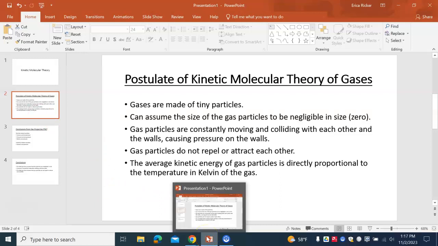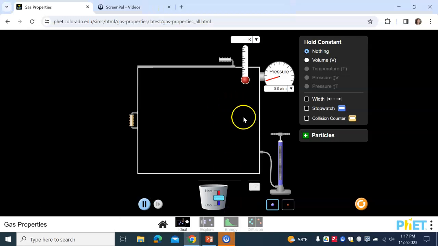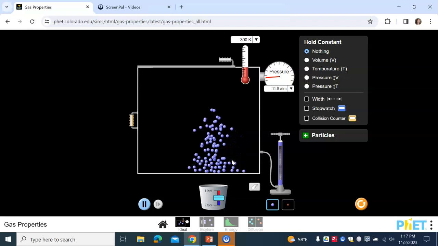So hopefully you're feeling better with the postulates of kinetic molecular theory. Let's actually look at it using this PhET. In here we have a gas inside of this box. Well, technically we don't yet. So we can pump molecules in. There are our gas molecules in the box.